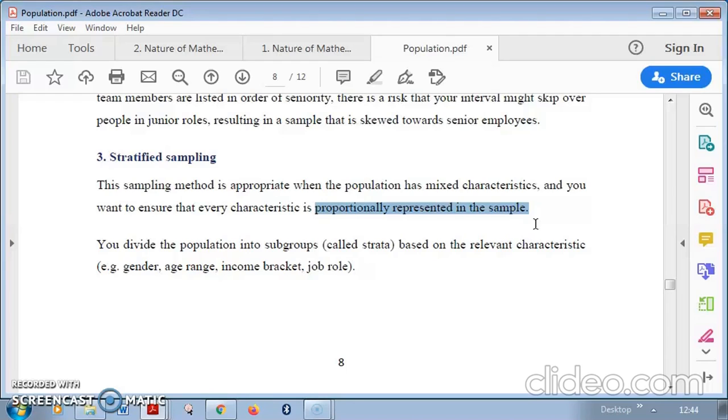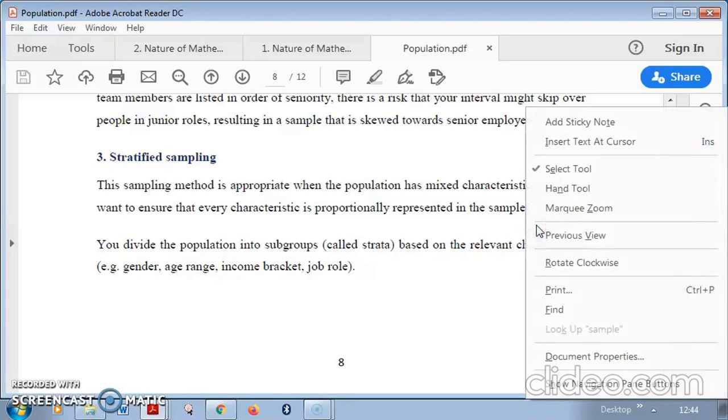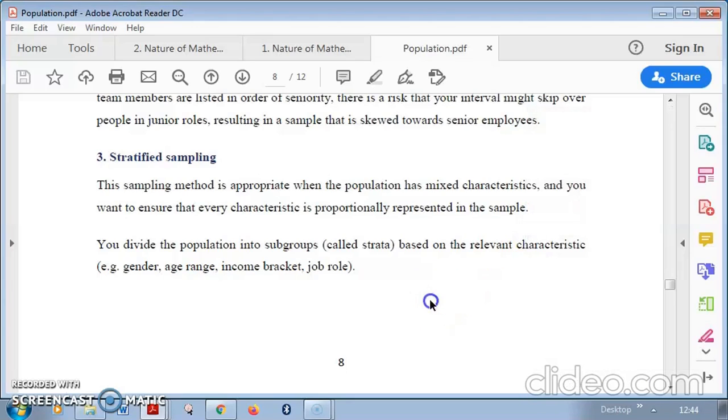Our population is not homogeneous, but you divide it into small strata so that each stratum is homogeneous, meaning they are similar in all characteristics. According to the similarities you divide into different strata, and from the different strata you select proportionally, so that the sample is representative of the whole population. So you divide the population into subgroups.